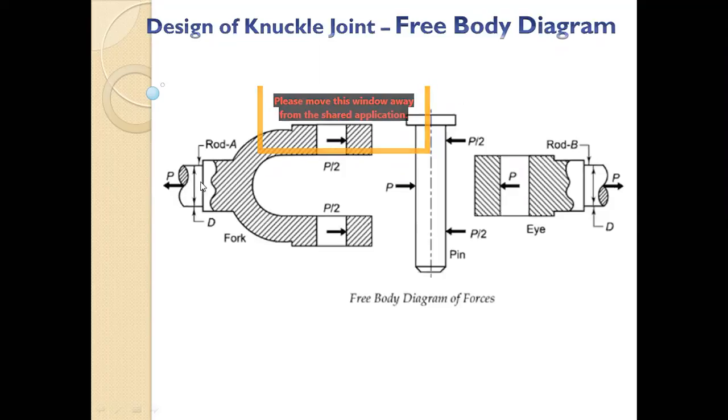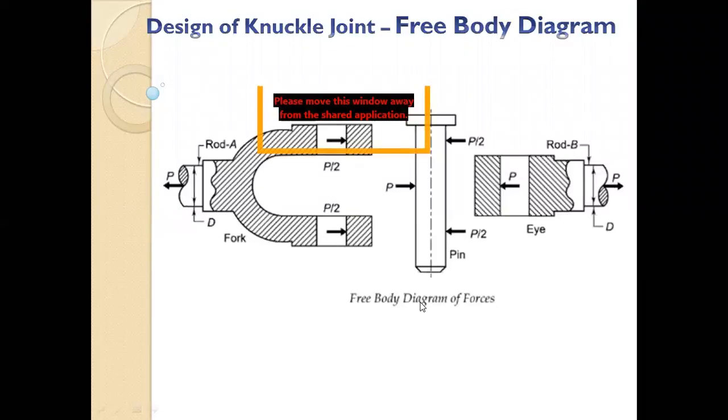That load will be transferred. Say it is maybe coming from the eye or maybe the fork, wherever it is. If it is coming from the eye, then it will be divided into two parts, P by 2, P by 2, and then it will be applied on the knuckle pin, and then the knuckle pin will transfer that load to the eye.